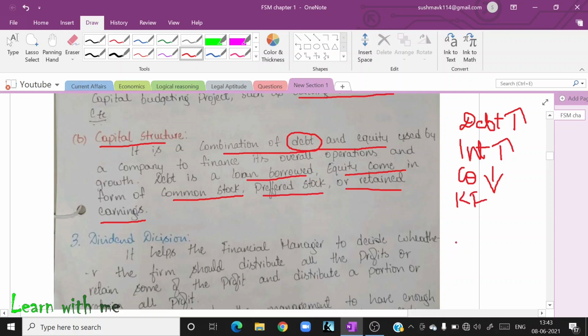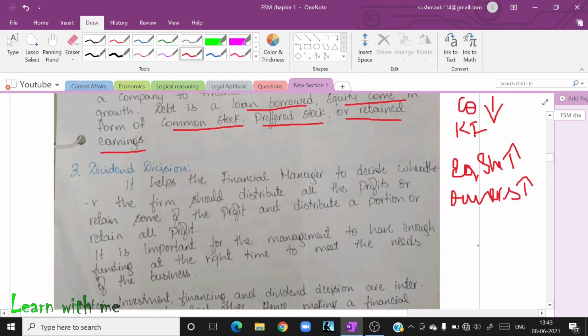So, if the company is having only equity shares, then what will happen? What is the problem? There are more owners. The owners of the company is more, then again there is a problem. The owners will take part in the decision making and the company will not have a majority. So, what the company has to do? It should have debt plus equity. So whenever there is a lot of equity, then they can go for taking loan. I hope you got this point.